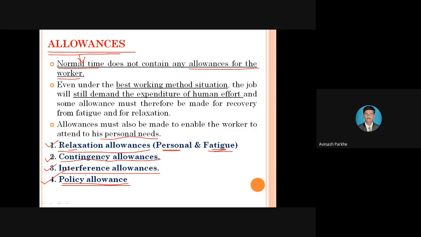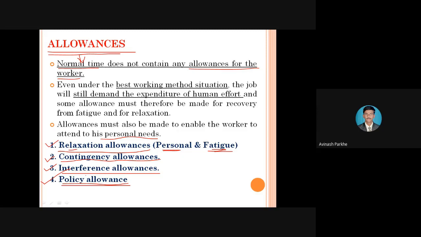If a total of 2 hours is given to complete a particular task, in that 2 hours, normal time is included and the allowances are also included. That means 1 hour and 30 minutes are only for operating that particular machine, but the extra 30 minutes are given in the form of different types of allowances: for drinking water, washing the hands, taking breakfast, resting if there is fatigue in your body, changing the coolant, changing the oil, or traveling a long distance from one location to another. All such extra activities we can perform in that extra 30 minutes.